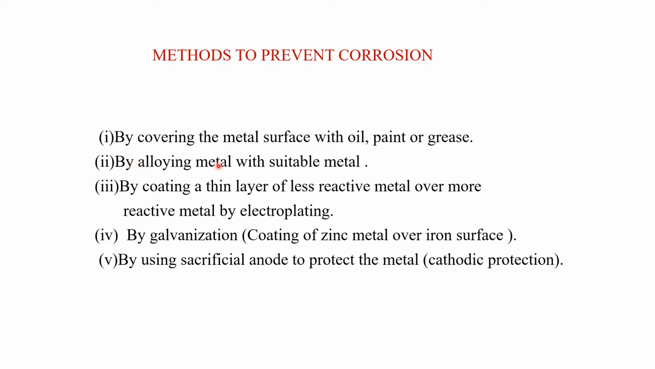The second is alloying the metal with a suitable metal. For example, in steel, you will find that iron is a corrosive material. So when it is converted into steel, the corrosion resistive property will increase. The third is by coating a thin layer of less reactive metal over more reactive metal by electroplating.